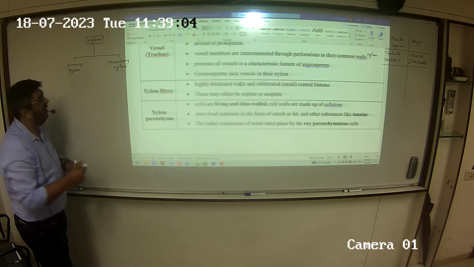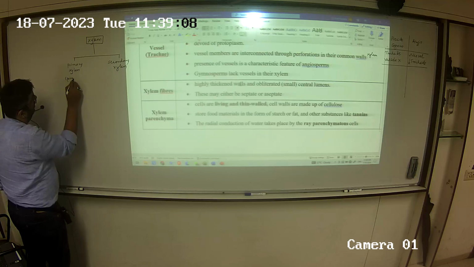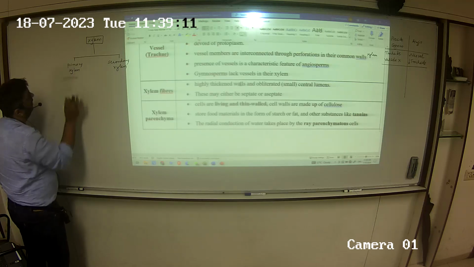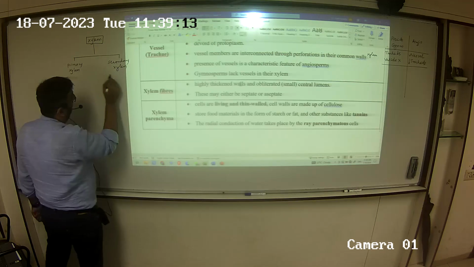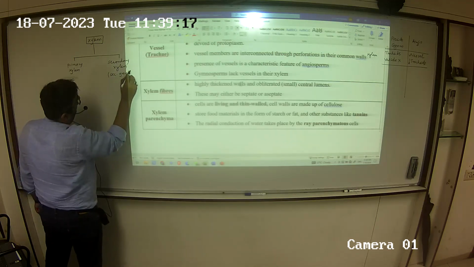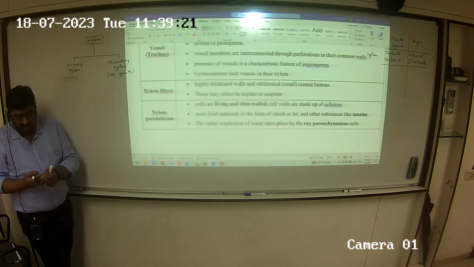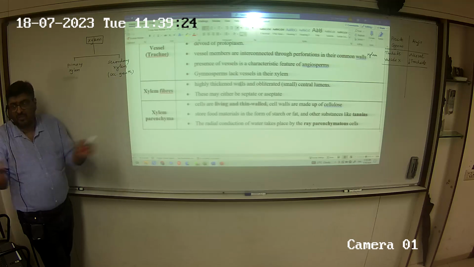Primary xylem, right? Secondary xylem will come at the time of secondary growth. What is secondary growth? Horizontal, width growth.